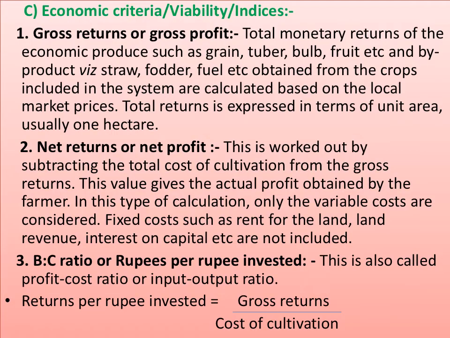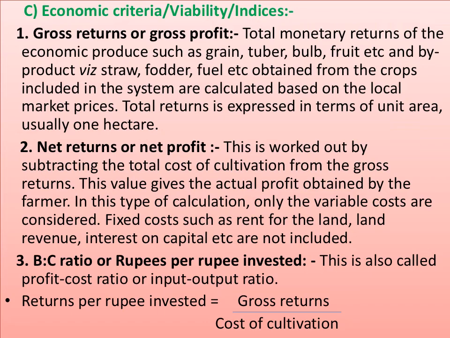Then, economic criteria or viability indices. Gross return or gross profit: the total monetary returns of the economic produce such as grain, tuber, bulb, fruit, etc., and the byproducts such as straw, fodder, fuel, etc., obtained from the crops included in the system are calculated based on the local market prices. Total returns are expressed in terms of unit area, usually one hectare.